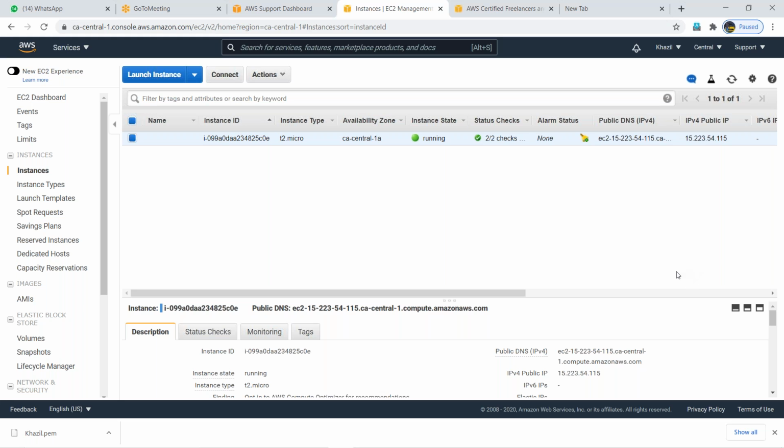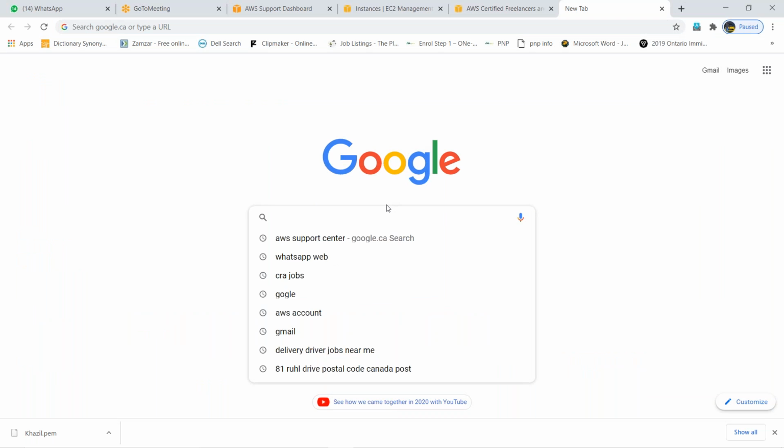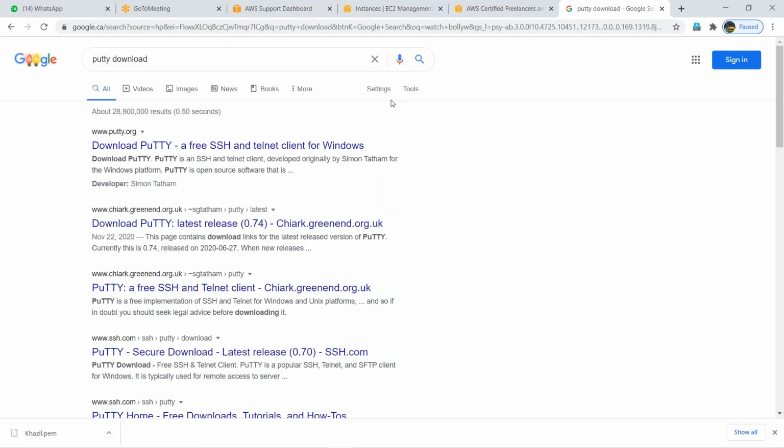Open a new tab. Type Putty download. Everybody has to download this Putty application on your laptop, guys, because this is the interface. With the help of Putty, we are going to connect remotely over the network to the Linux box which you installed in your AWS data center.